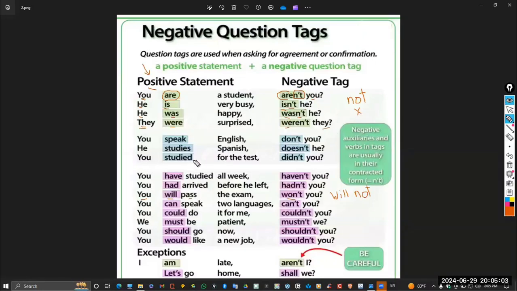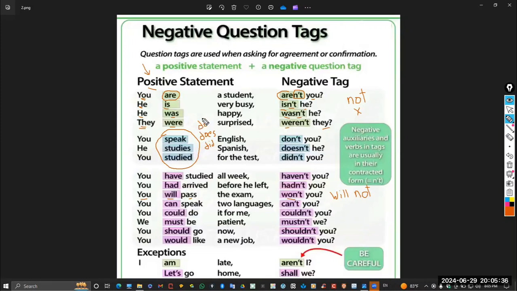Now, too many students, guys, asked me this question. What if I have main verb? I mean by main verb, what if I have a verb like go, run, speak, drink, eat, sleep, watch? All these verbs are called main verbs. If you have any main verbs in the sentence, you have to write do, does, did. So please be careful about this rule. So do, does, did if you have this main verb.